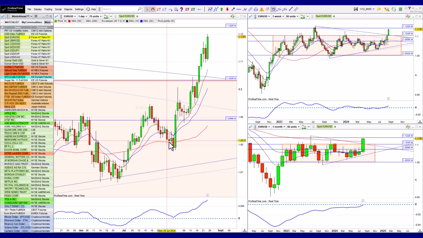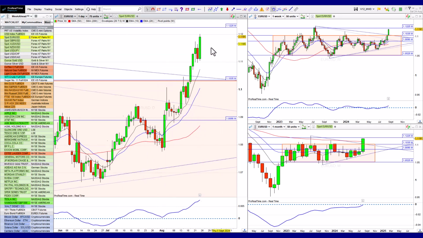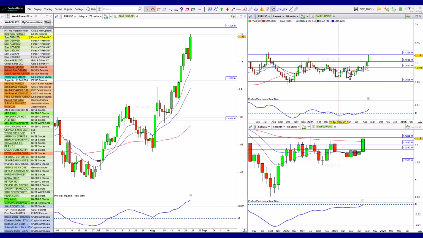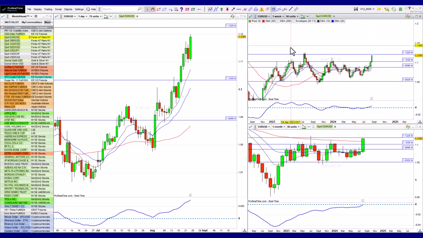Okay, moving on to euro against the dollar. You can see it's a little bit overextended on the daily, a little bit overextended on the weekly. We've clearly broken outside of this. So let me just clean that up. There we go, much cleaner. You can see we're now working our way up to this level of resistance by the previous highs. Could we go any further?